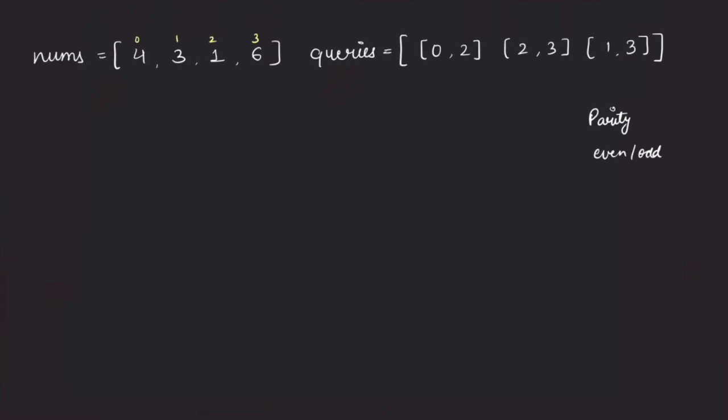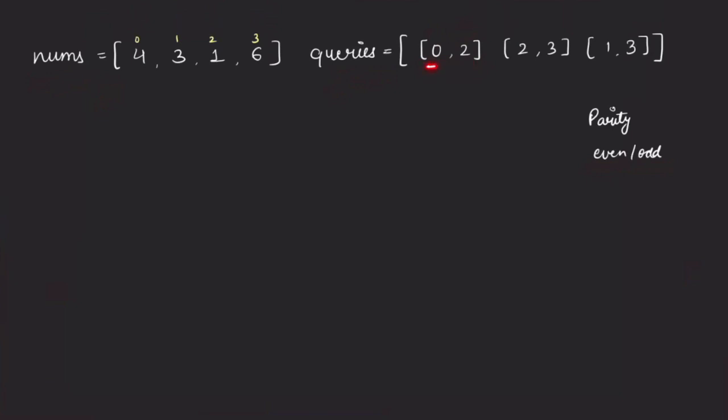So, if in a particular array there are any two adjacent elements which have the same parity, then they are not considered special. Same parity meaning if the adjacent elements are both even or both odd, then in that case, that array is not a special array. Now what we need to do is we are given some queries. In those queries, we are given a starting index and an ending index which denote the indices of the subarray that has to be considered from nums. So we need to find out whether this subarray is special or not, right?